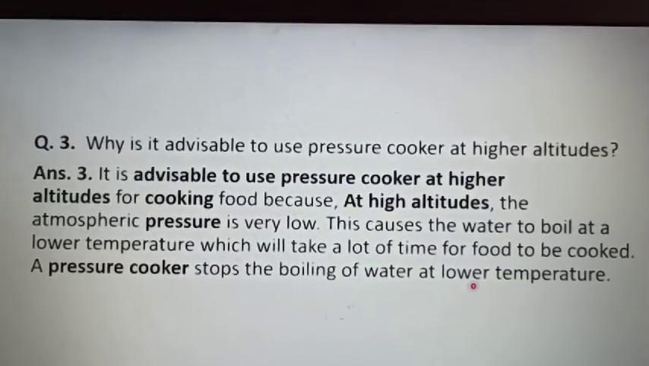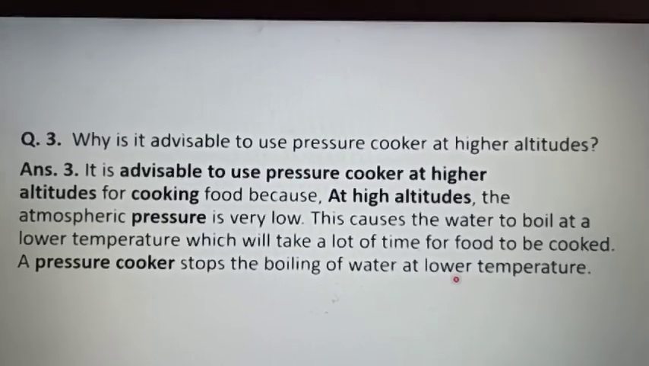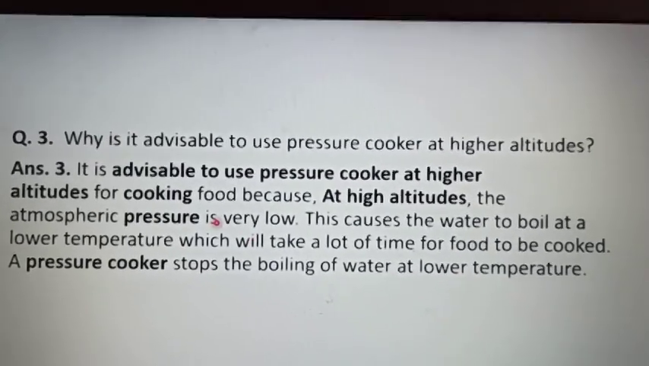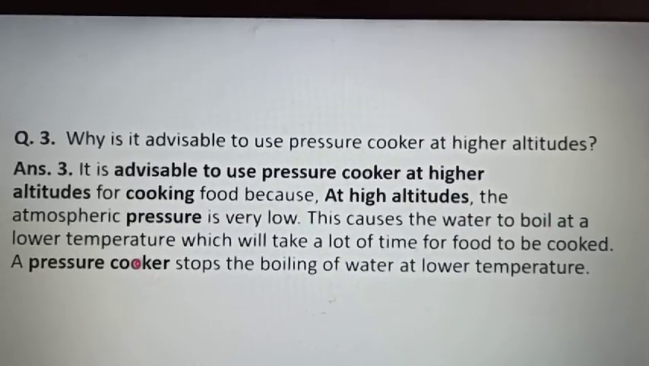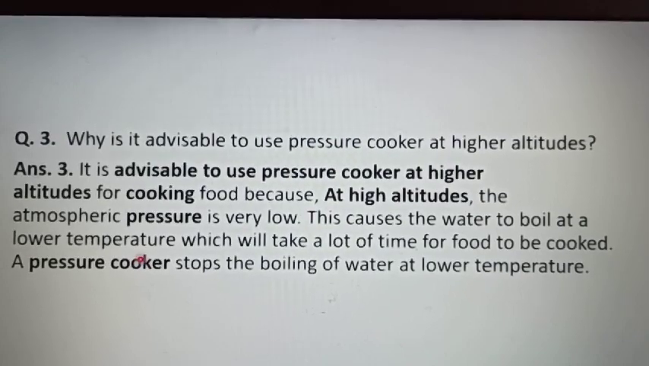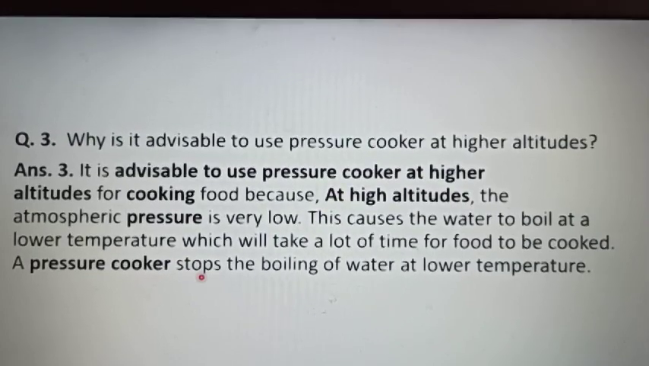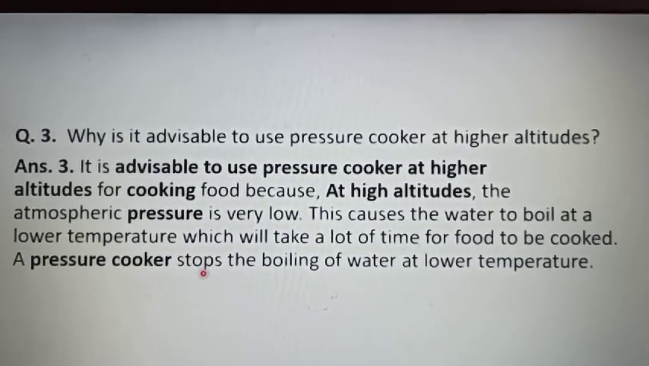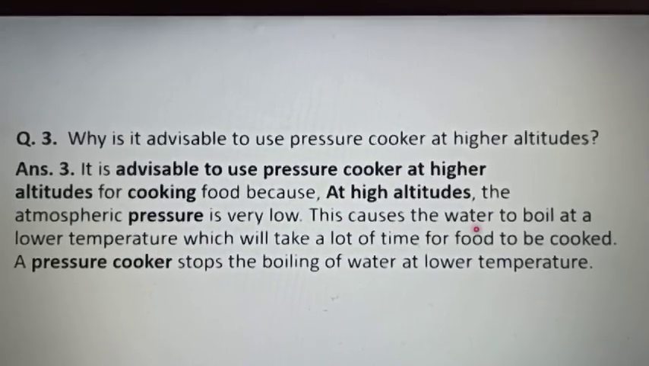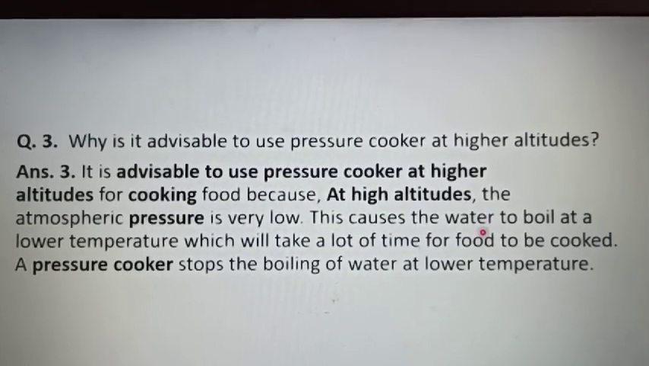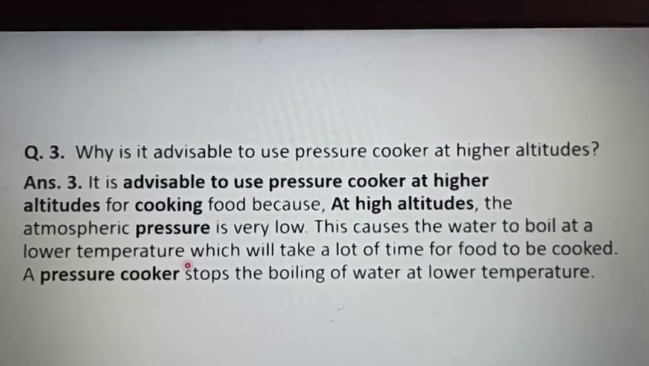Next question, why is it advisable to use a pressure cooker at higher altitudes? You know, at higher altitudes, the atmospheric pressure is very low, and because of that, water boils below the boiling point, at a lower temperature. If a pressure cooker is used, it stops the boiling of water at the lower temperature. Otherwise, the food takes a lot of time to be cooked because the water boils at a lower temperature, that is below the boiling point.